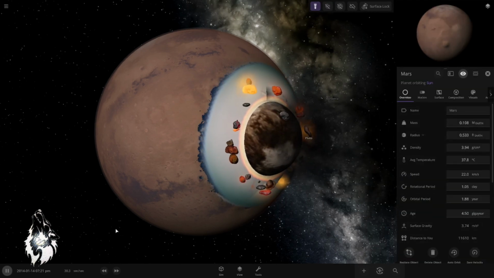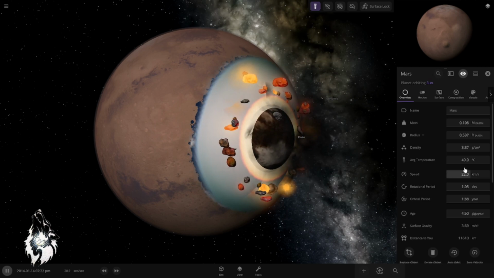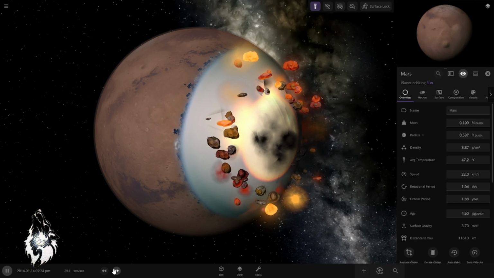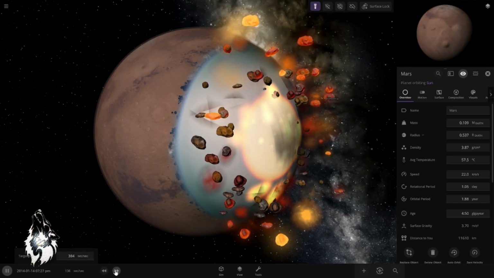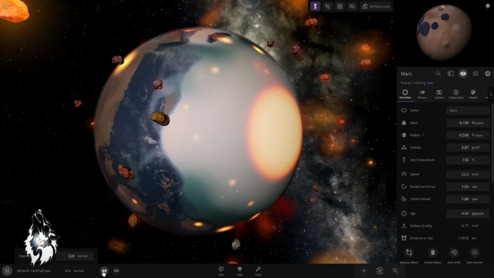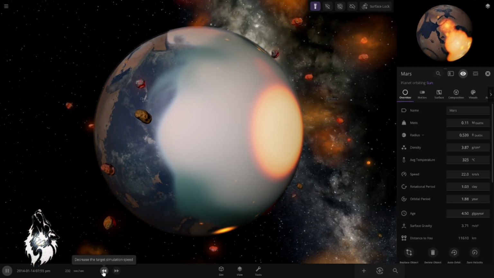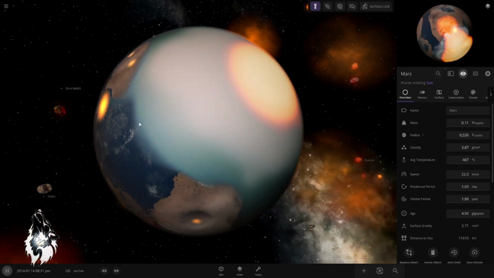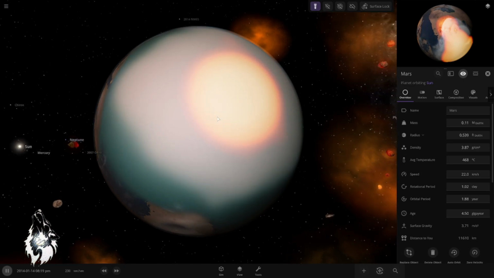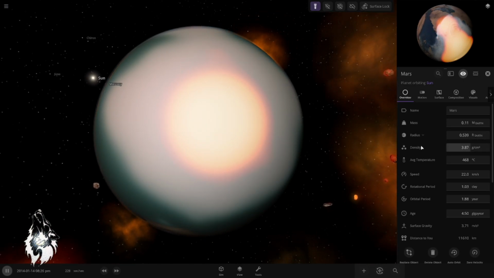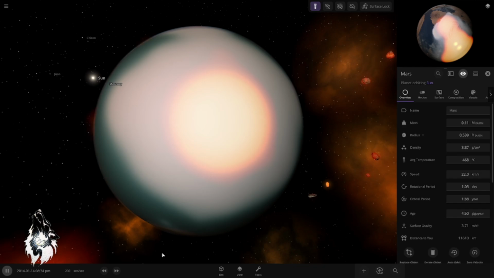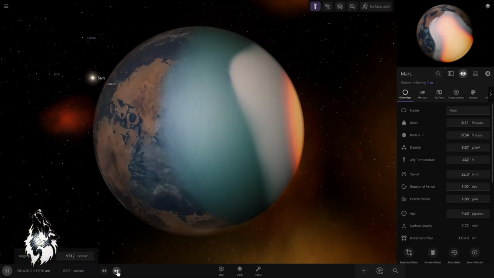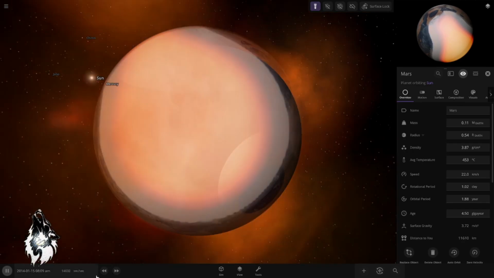Now look at that. We're going really slow in time. The temperature of Mars is raising. It's raising really fast. Okay. I don't want to go super fast. We want to see a nice simulation. Look, the planet is covered with water. And at the side where the collision happened, look at that. The temperature is about to reach 500 degrees. It's 450.